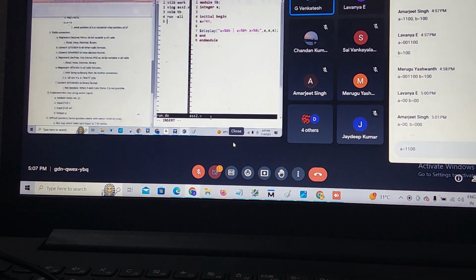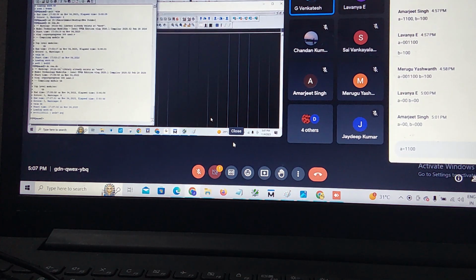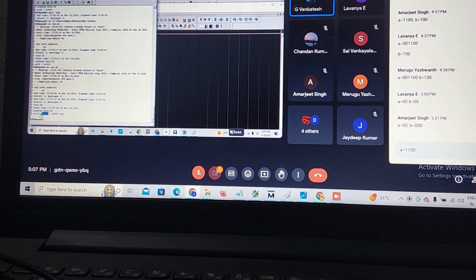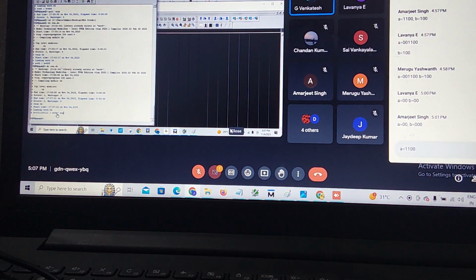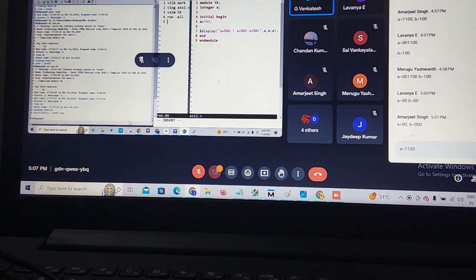You people can do what is small x, capital X. Sir only explained very well. In that assignment question, you need patience and study. Then only you people will understand. See, this is in binary. This is in hexadecimal. See, binary, hexadecimal. This is octal. Octal, you have seen this octal.